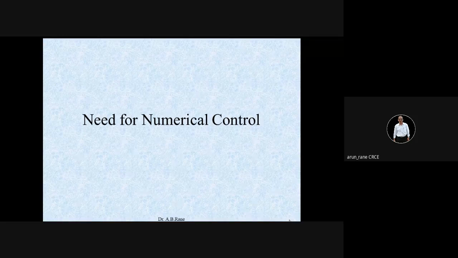Initially, it was only NC, to begin with, in the 1970s. NC means numerical control, so controlling only with the numbers. Then it was further developed to TNC, that is tape numerical control.